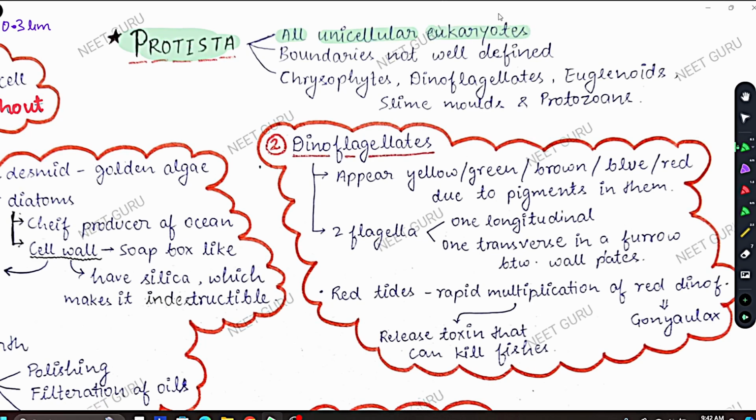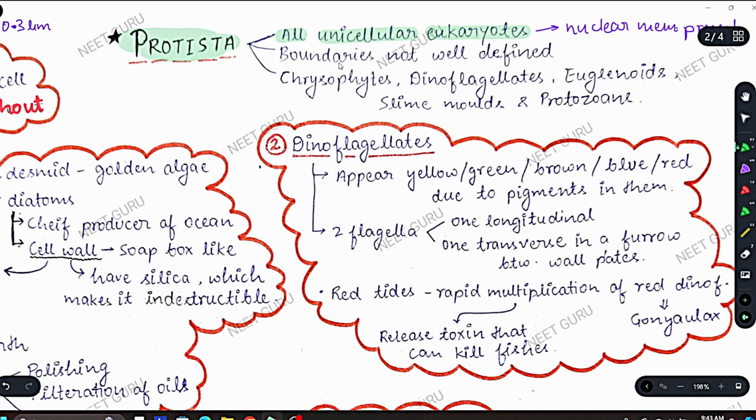So all organisms inside protista are, first thing, unicellular, so they are made of only one cell, and they are eukaryotes, so they have a definite, well defined nuclear membrane. So all unicellular eukaryotes are placed in protista.